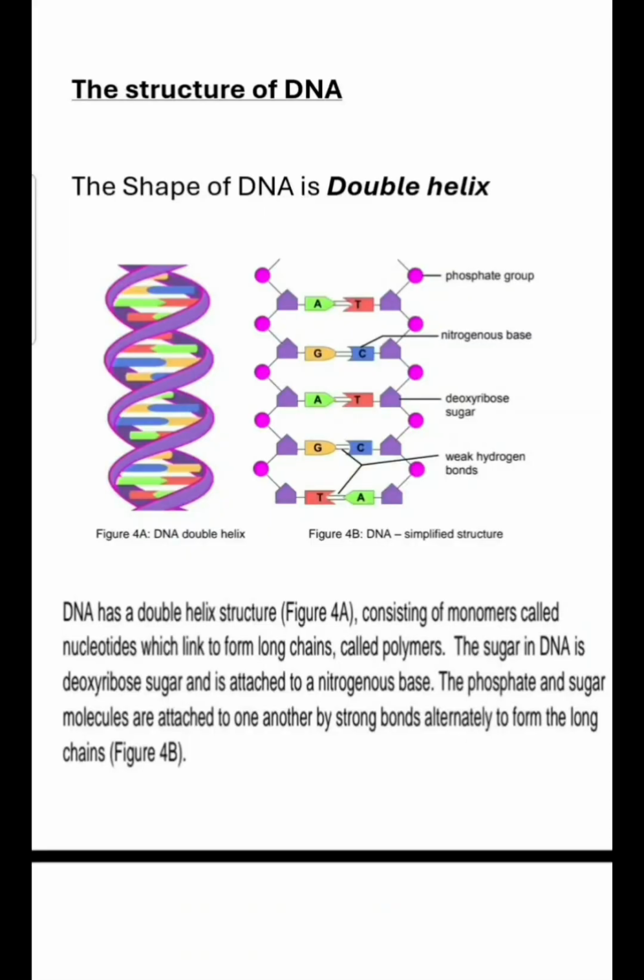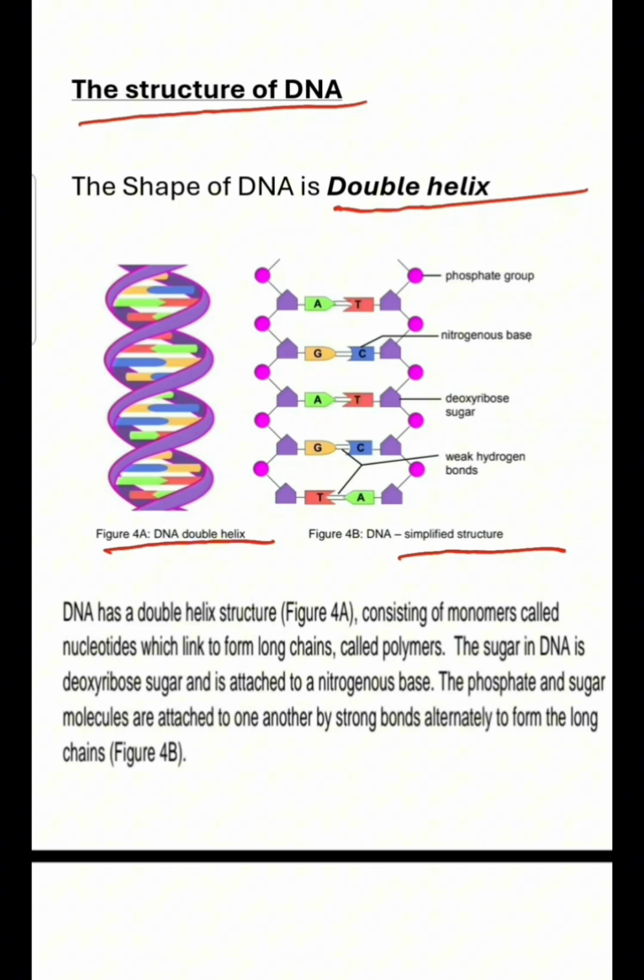We are going to learn about the structure of DNA. So the shape of the DNA is called a double helix. It looks like this. The DNA double helix has two strands that are twisted together. Then this is the more simplified structure, right?